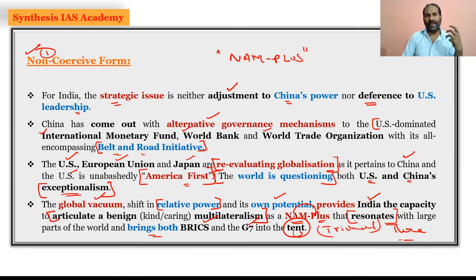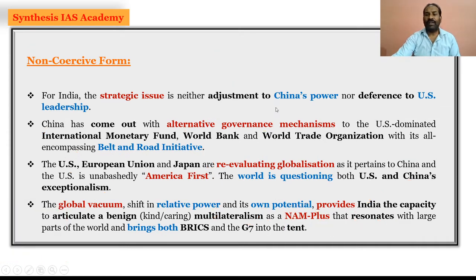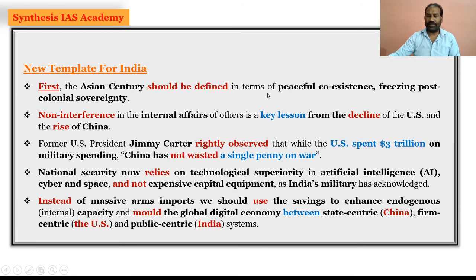So the keyword here is the multilateralism which India can articulate and then fill the global vacuum which is being created because of the global change, because of the exceptionalism of US and China. India can take up the NAM plus and then bring in the European Union and also Japan, BRICS and G7 under its ambit. So this could be another non-cohesive form where India can lead and take the capacity to articulate that it is ready to go ahead with emerging as a global leader.